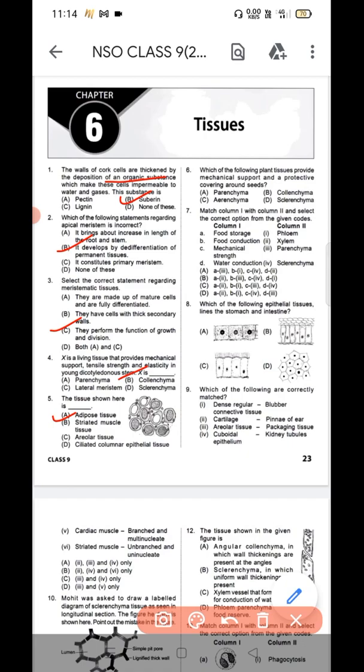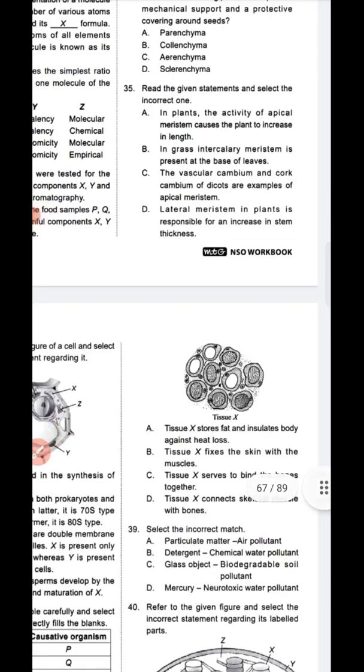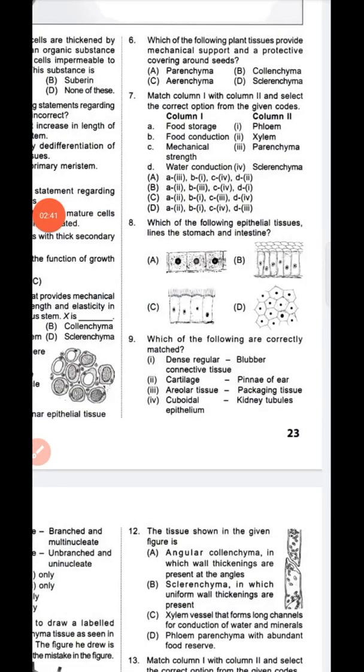Next question number 6. Which of the following tissues provide a mechanical support and a protective covering around seeds? So around seeds, question number 6 option D is the correct answer, that is sclerenchyma.